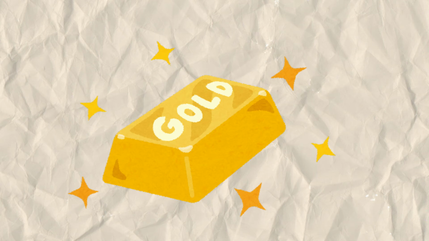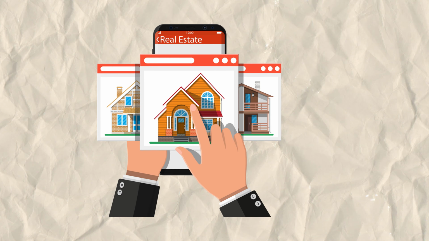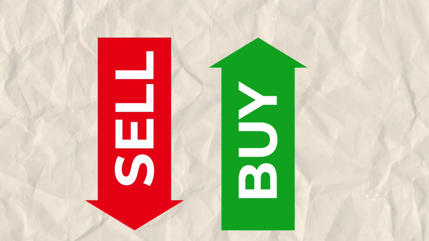Gold. Historically, gold has been a safe bet during inflation because it keeps its value when money loses purchasing power. Real estate. Property prices often increase over time, so investing in real estate can help protect your money against inflation. Stocks. Some stocks, especially in companies with strong growth, can help your investments grow faster than inflation. Stock prices can rise as companies adapt to inflation by raising prices or improving their products.